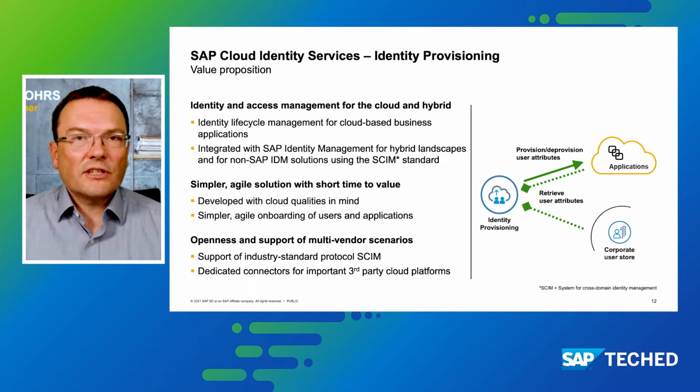Identity Provisioning Service will pick up information from this central source, such as, for example, new employees that were added to the HR system, or changes of attributes in the directory. And then based on certain rules, it will create corresponding accounts and assign corresponding access in the business applications, depending, for example, on the department that the user belongs to or the role that the user is supposed to have within the organization.